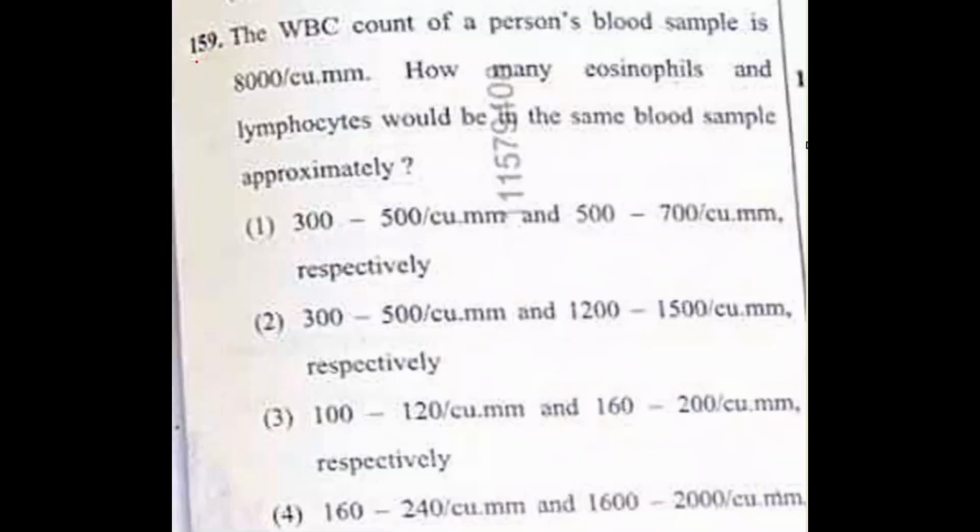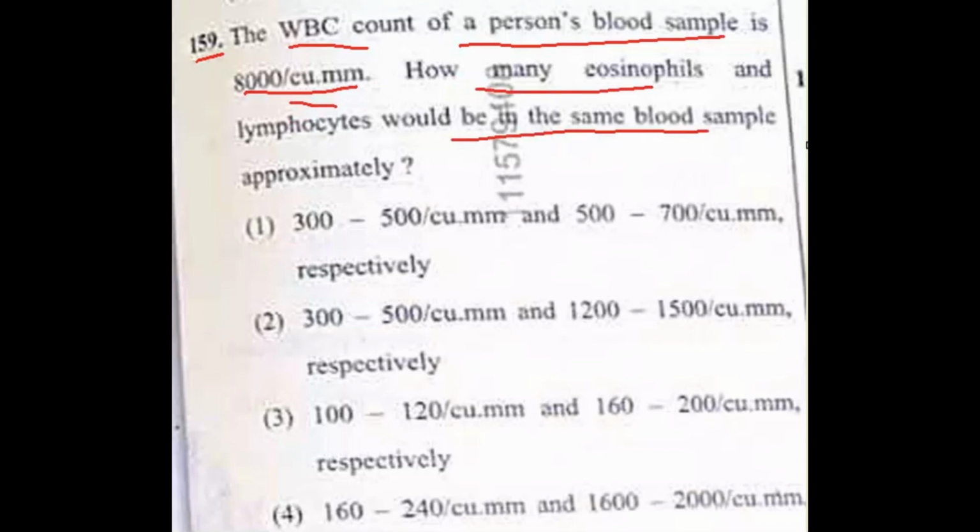Question number 159. The white blood cell count of a person's blood sample is 8,000 per cubic millimeter. How many eosinophils and lymphocytes would be in the same blood sample approximately? The answer given is option 4, 160 to 240 per cubic millimeter and 1600 to 2000 per cubic millimeter.